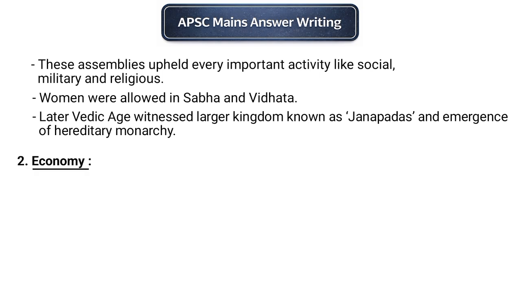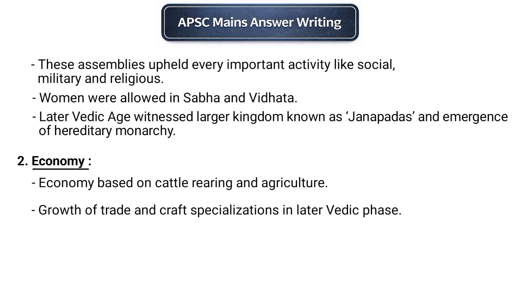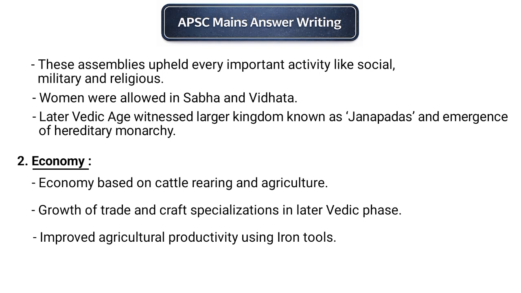Now, let us move to the economy of the Vedic age. The early Vedic economy was mainly pastoral in nature. Cattle rearing was the most important economic activity, and cattle were considered the main symbol of wealth. Gradually, agriculture also gained importance, and in the later Vedic period, the use of iron tools improved agricultural productivity. Trade also started developing, and various craft activities began to emerge.